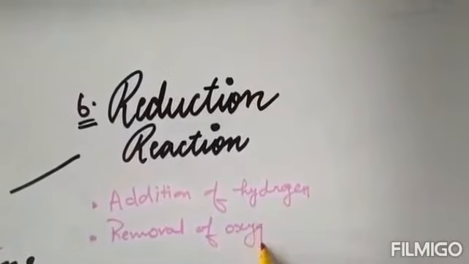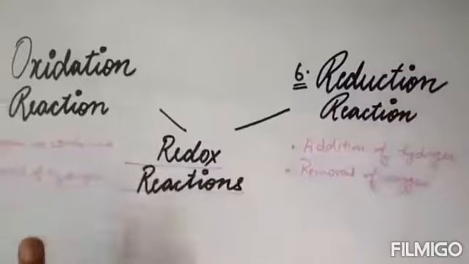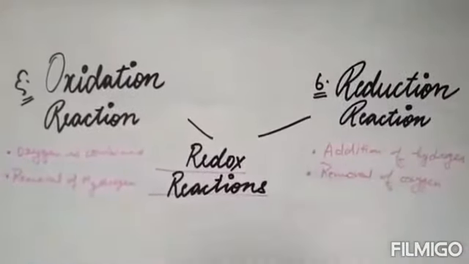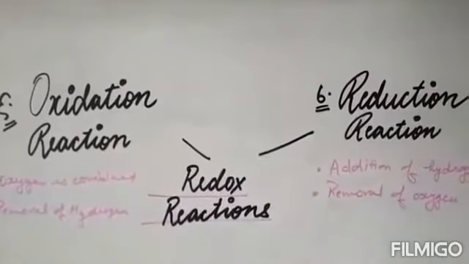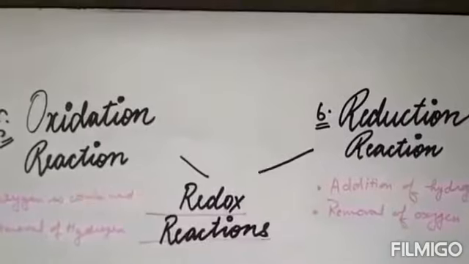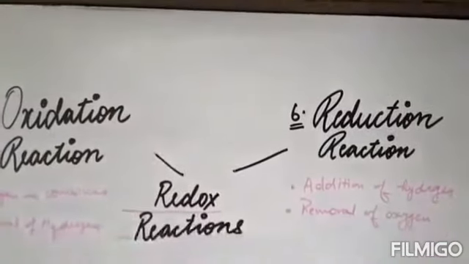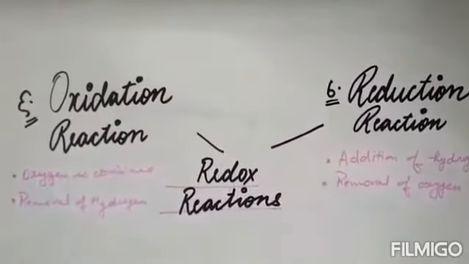So either of the conditions will cause a reduction reaction to occur. And as I told you, these 2 are combinedly known as redox reactions. But before that, oxidation and reduction are also formed in the form of electron loss or gaining phenomena. So let's come on to how it forms and what are the agents that supply it.